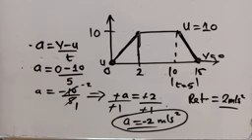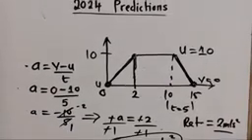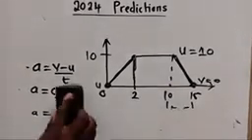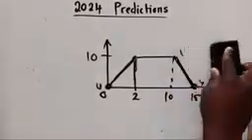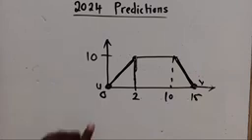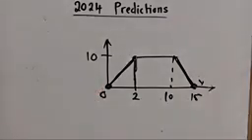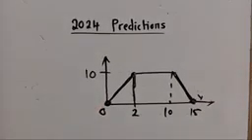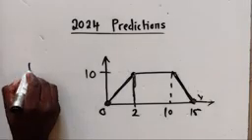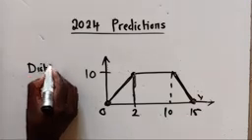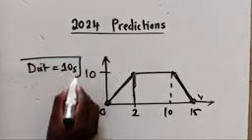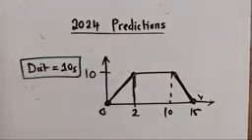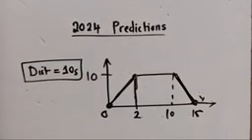So the next thing that we need to know here is distance. The next thing that we need to know here is distance. So they are saying calculate distance, okay? Distance in the first 10 seconds. So how do we get to find that distance?